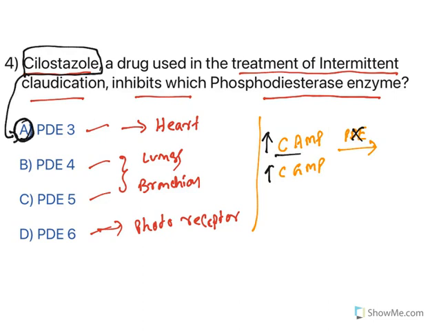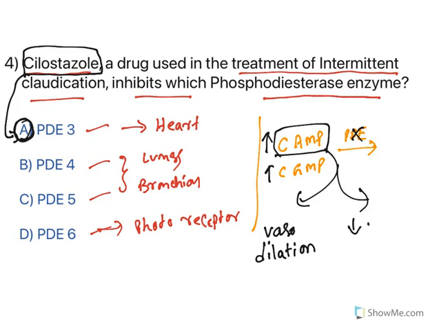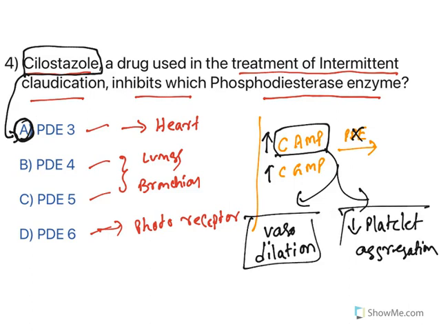So, what happens with this? Cyclic AMP levels are increased. What happens with that? When cyclic AMP levels are increased, it results in vasodilation. Blood vessels will get dilated. The second one is it also inhibits platelet aggregation. So, the actions of cilostazole are it causes vasodilation and inhibits platelet aggregation, and how does it act? It is acting as a PDE3 inhibitor, which is widely present in heart and in blood vessels.